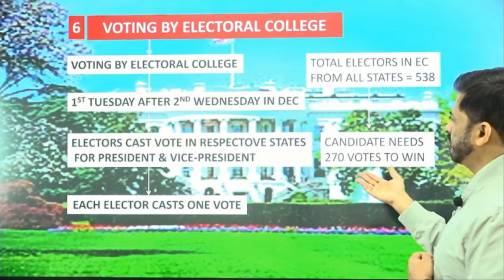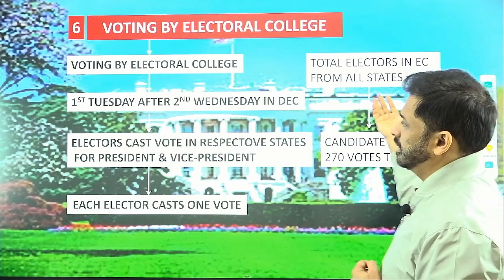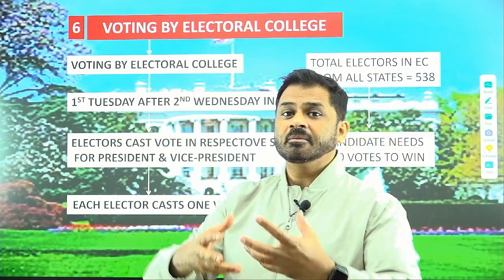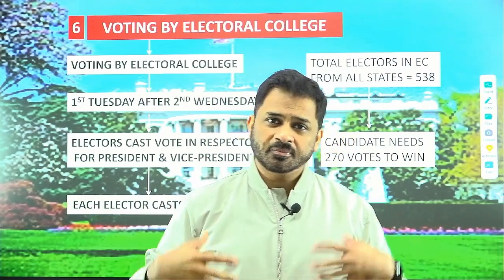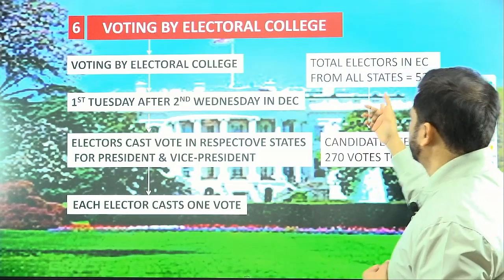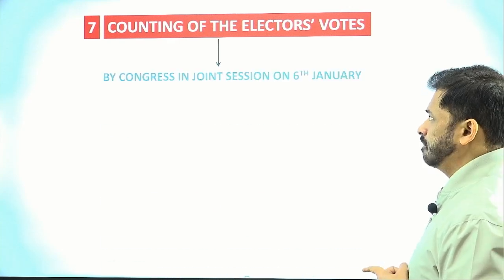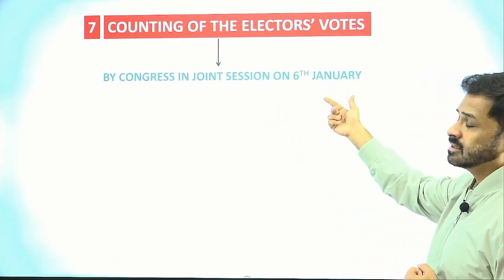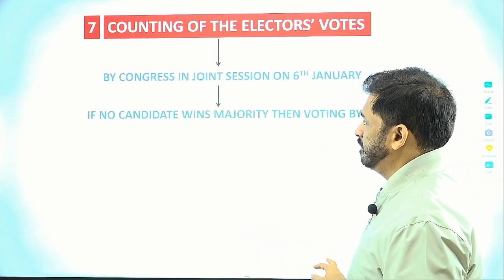So the candidate requires 270 votes out of these 538. How has this 538 figure come about? By adding the representation of all the states, that is, how the states are represented in the Congress. Based on that, the number of electors comes from all the states. Overall it is 538, so the candidate has to get 270. Then the counting of the electoral votes will take place by the Congress in a joint session on the 6th of January, right? And on the basis of the counting, the result will be declared.